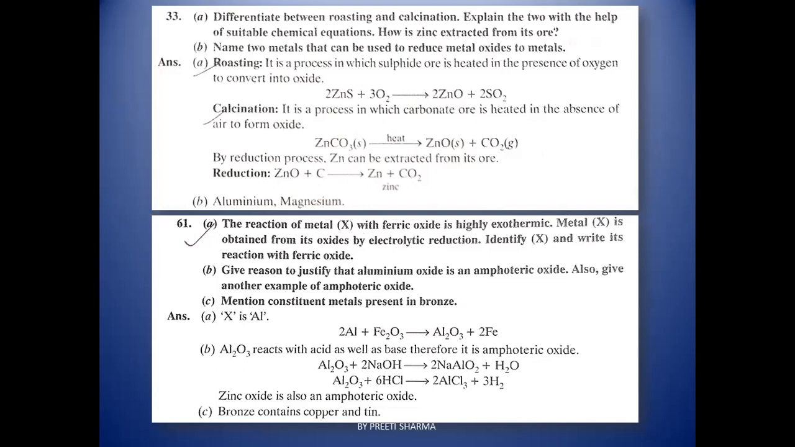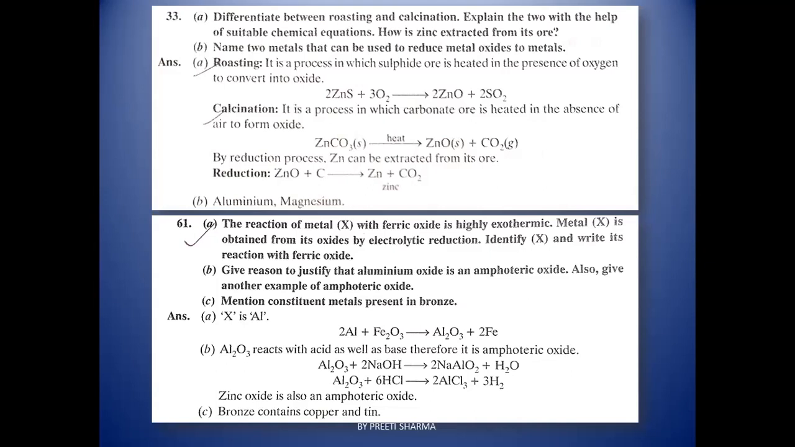So students, you must know about the X, and X undergoes a reaction with ferric oxide. What is that X? When it reacts with ferric oxide, the reaction is exothermic. It means a lot of energy is being released. And this metal X can be obtained from its oxide by electrolytic reduction. What would be the X, right? So X must be aluminium, students. Why? When aluminium reacts with ferric oxide, it forms aluminium oxide and Fe.